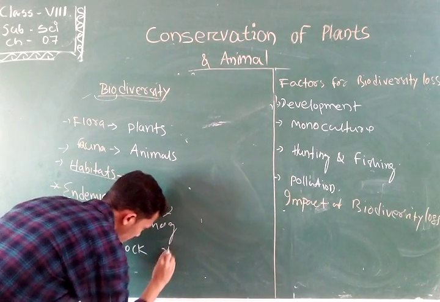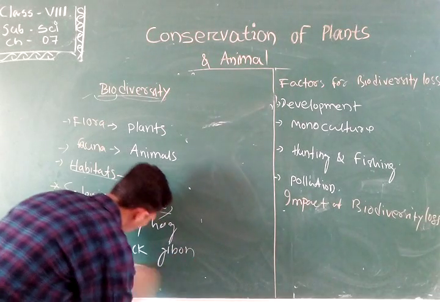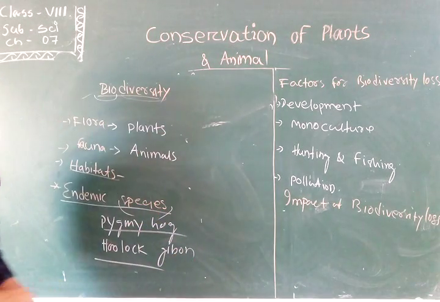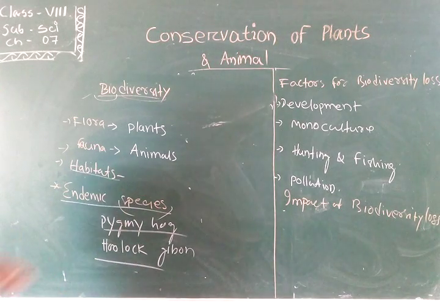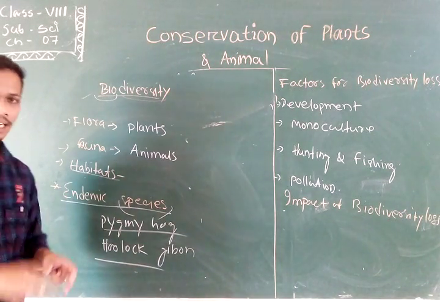These are two animals which are only seen in our India. So these two are endemic species for India.